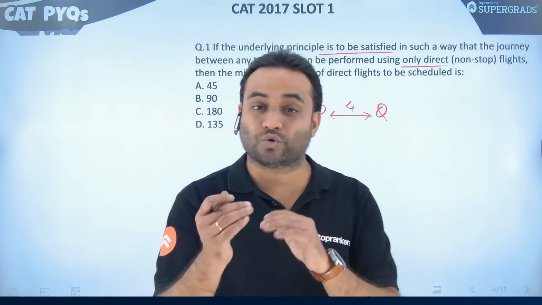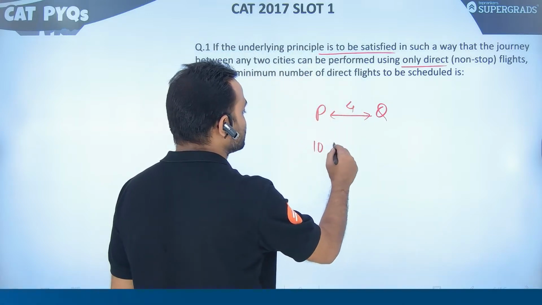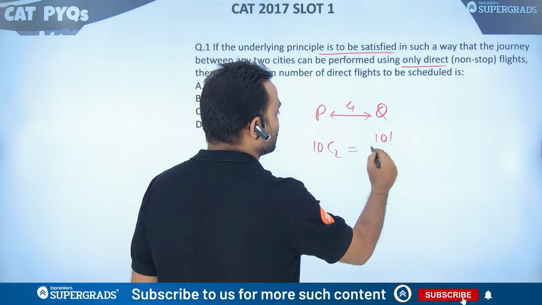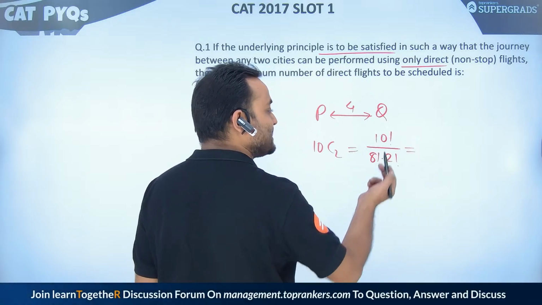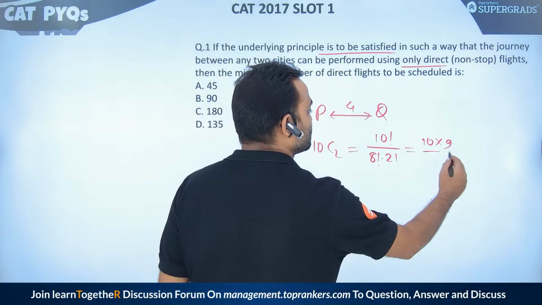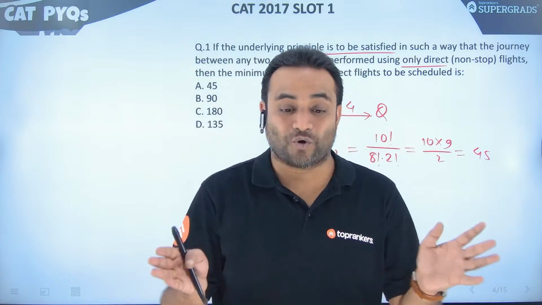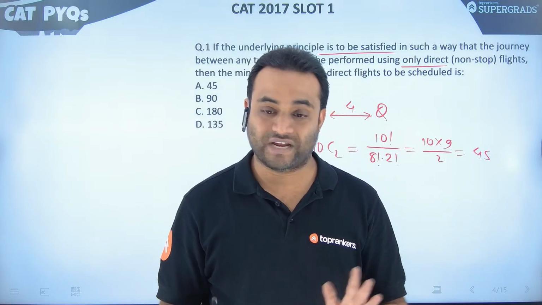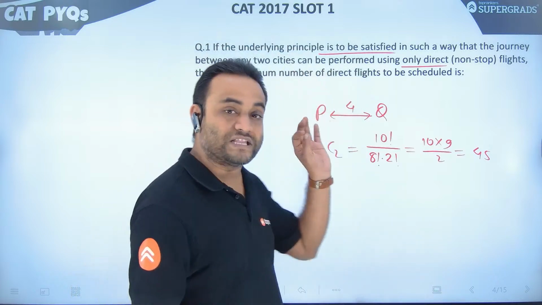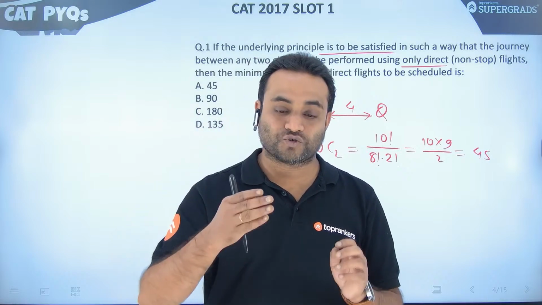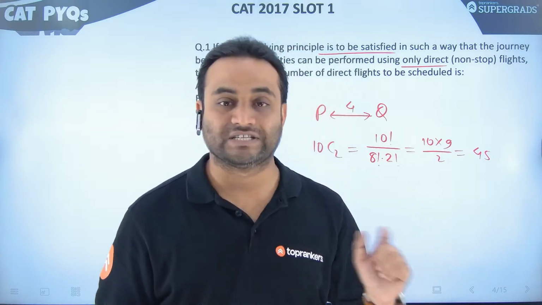So 10 में अगर दो दो के कॉम्बिनेशन हम चूज करें तो कितने कॉम्बिनेशन हो जाएंगे? 10C2. क्या हो जाएगा 10C2? 10 factorial divided by 8 factorial into 2 factorial, और ये वैल्यू कितनी हो जाएगी? 10 into 9 by 2, which is equal to 45. 45 pairs of cities होंगे यहां पे. Is that clear to everyone? 45 pairs of cities होंगे 10 में से. If you choose any two cities, there will be 45 pairs of cities, right?